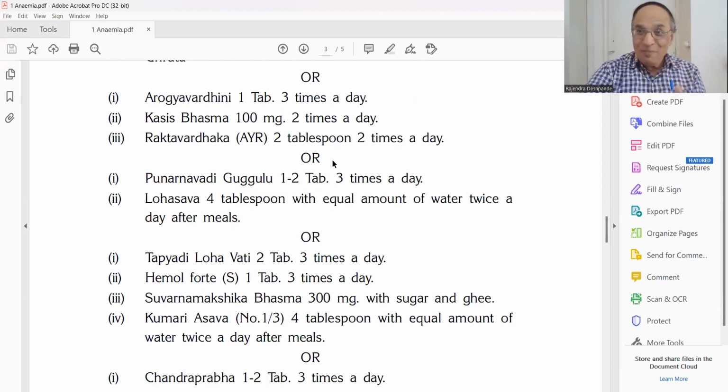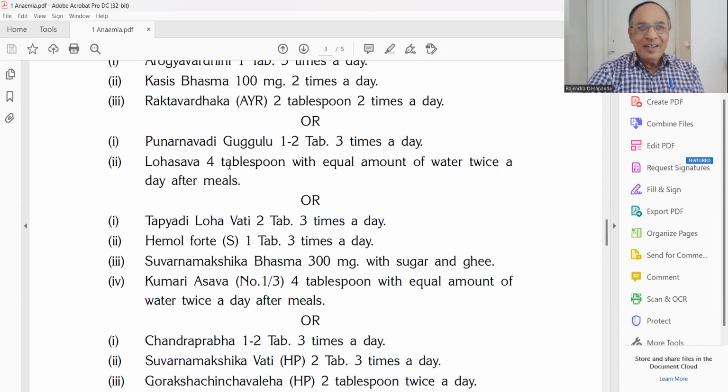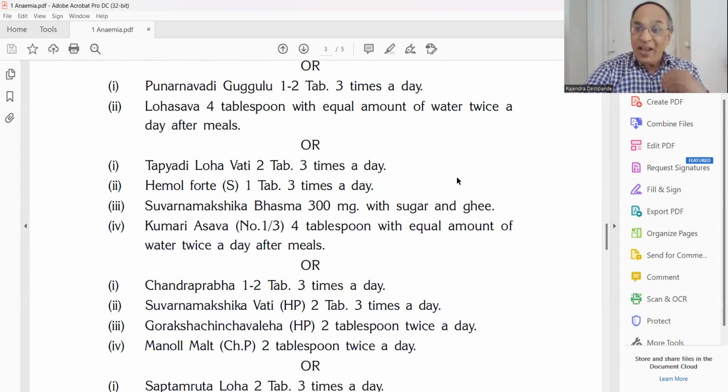Another prescription, so many prescriptions Dr. Deshpande is providing. Punarnavadi Gugulu, especially when there is anemia because of hypoproteinemia. Remember this, or liver problem, or kidney problem, because it regenerates the liver cells, it regenerates the kidney cells. Punarnava is the best diuretic, so edema will be reduced. When there is anemia with edema, body swelling, then Punarnavadi Gugulu, then Lohasava, 4 teaspoons with equal amount of water twice in a day.